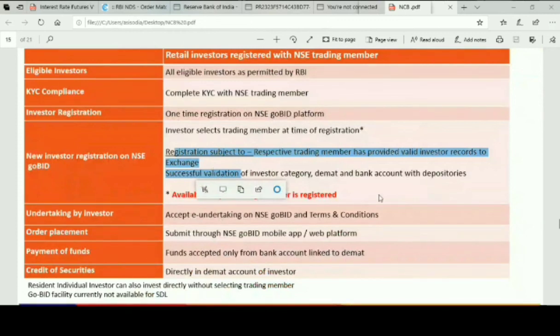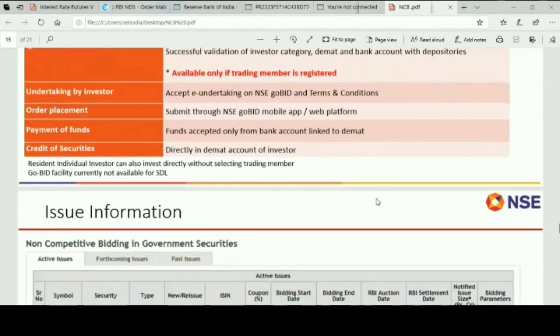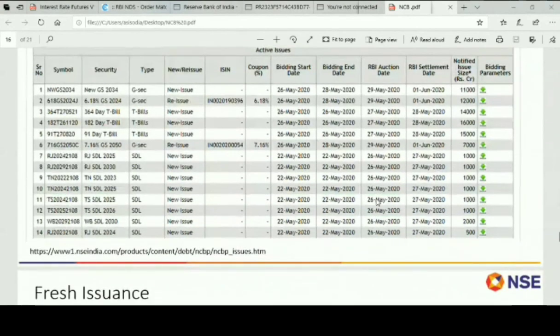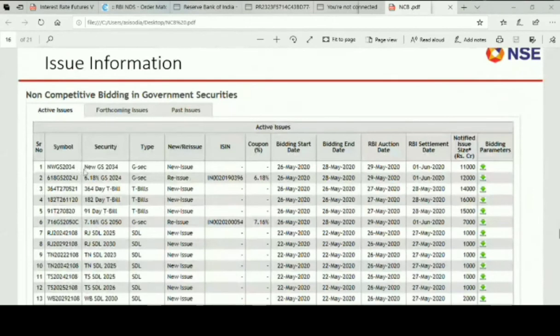After the details are confirmed by members and the Clearing Corporation, you can directly bid using your mobile on the non-competitive bidding also. So this is a very simple form that we have done, and you can directly invest through this app also. This is how the issuance information looks like. All the Government of India securities are mentioned here. What are the rates? What are the bid ending rates? All details are mentioned here.